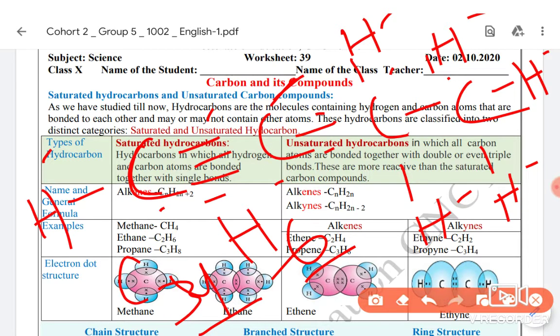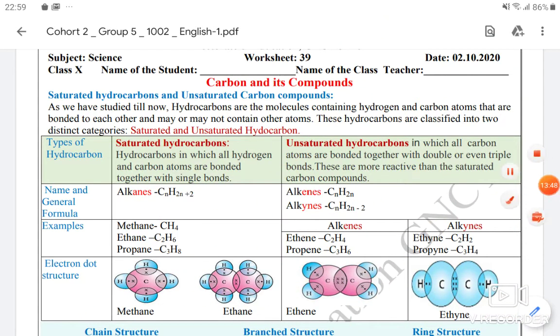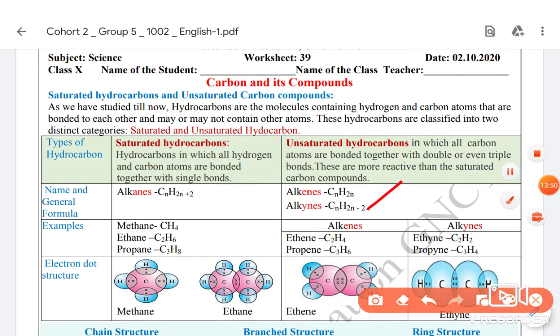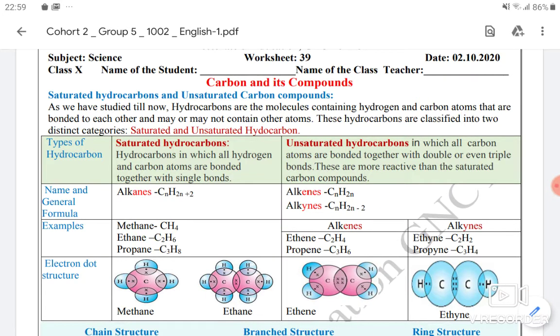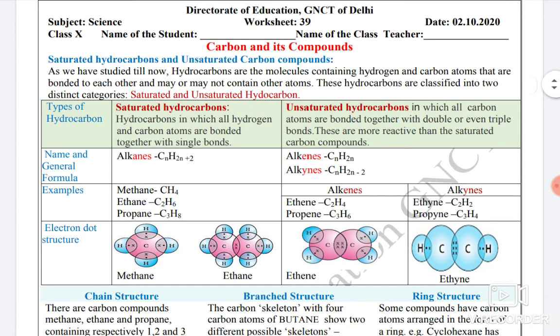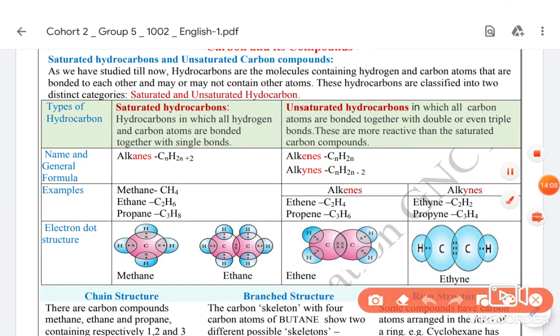So it means if the number of carbons is n, then the number of hydrogens will be 2n minus 2. So the general formula will be CnH2n minus 2, for triply bonded, that is alkynes. For doubly bonded, it is just double, and for singly bonded, it is double plus 2. So now I think you have understood what are saturated and unsaturated.